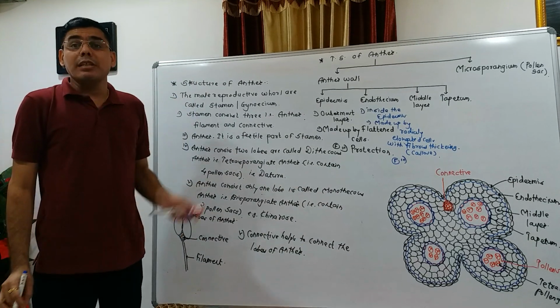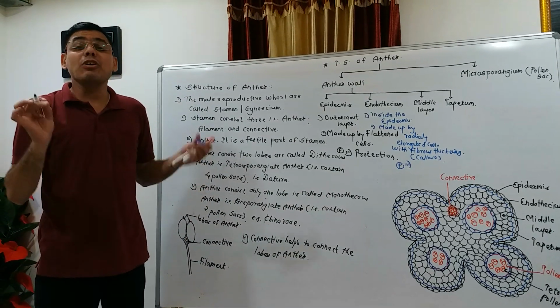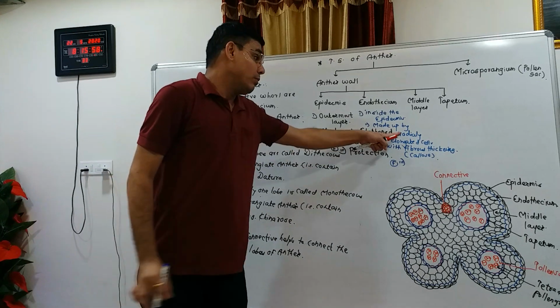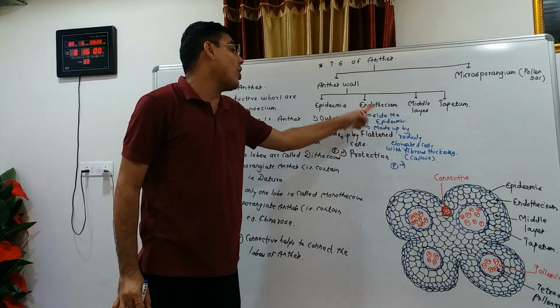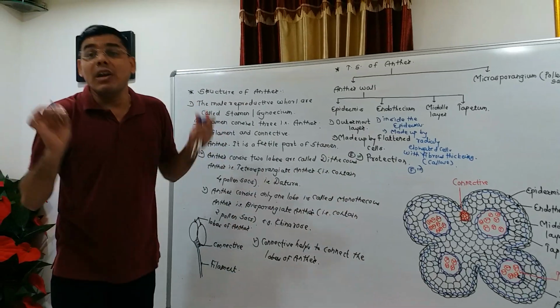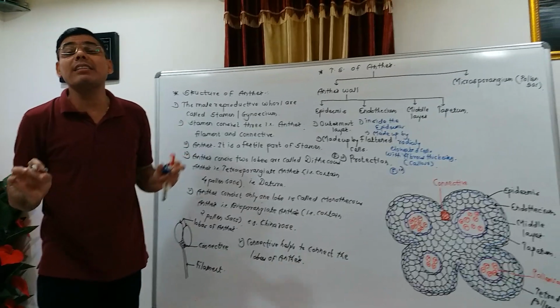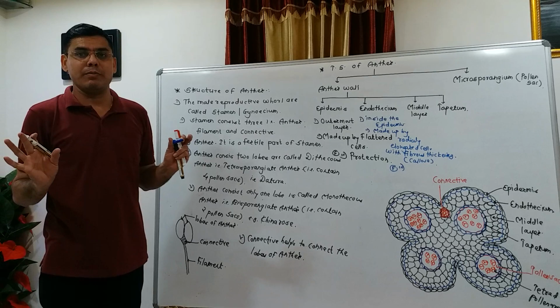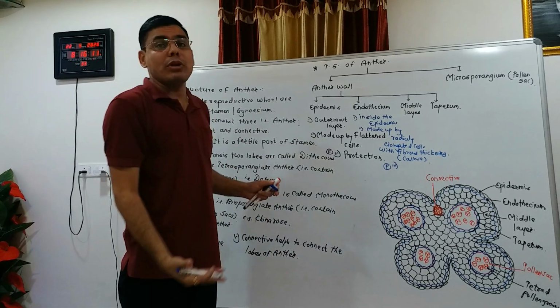The fibrous thickening and hygroscopic nature of the radially elongated endothecial cells are helpful for the dehiscence of the anther at maturity. Okay, so again I repeat about the endothecium.